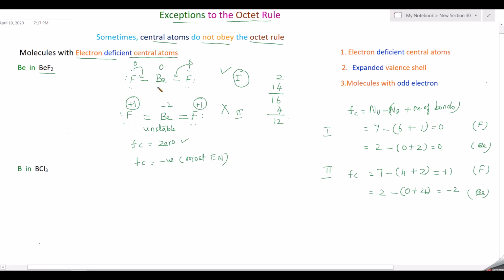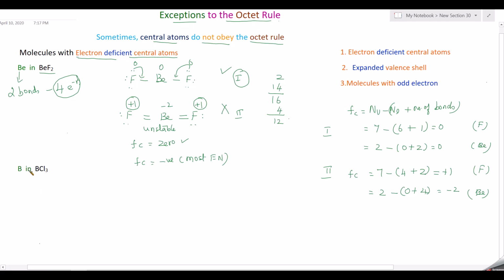Now in this structure, the beryllium has only 2 bonds. So beryllium in beryllium fluoride has only 2 bonds, and so it has only 4 electrons. That means it does not have 8 electrons, so it is considered an electron deficient central atom. So it will come under exceptions to the octet rule.